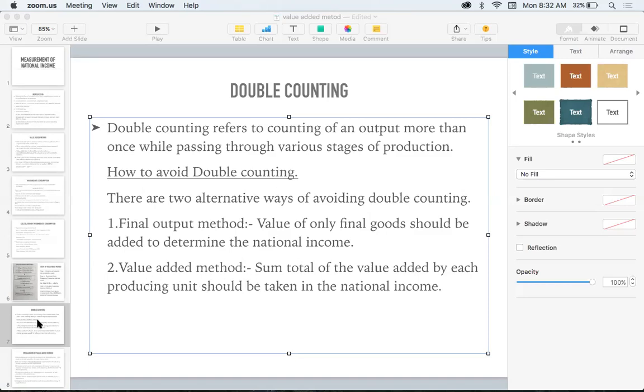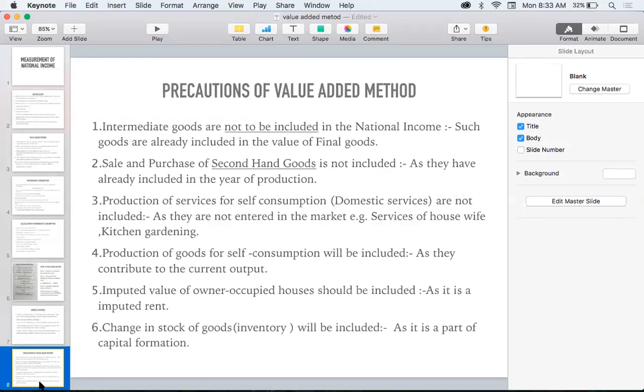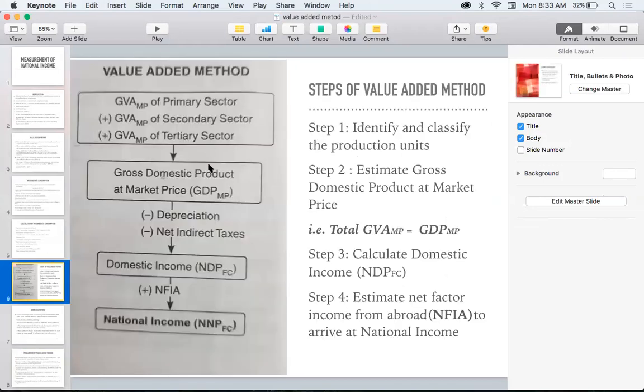Is it clear? Next one, I am saying the precautions of the value added method. When we are doing the value added method, now you know how to do the value added method. Is it clear?